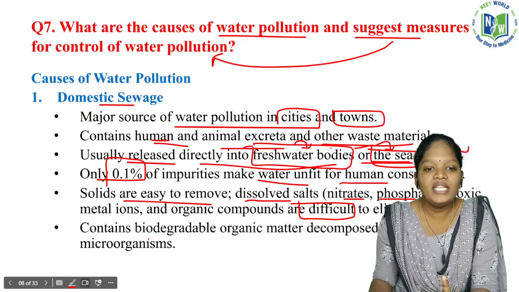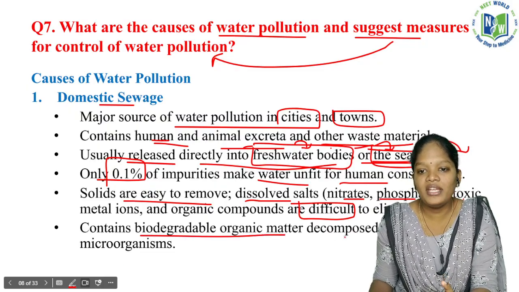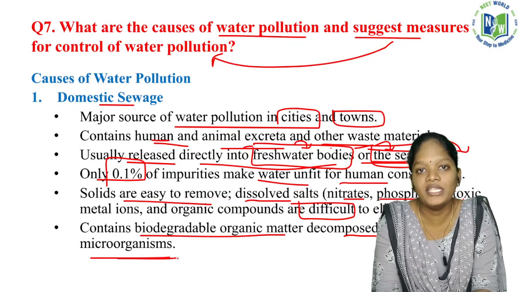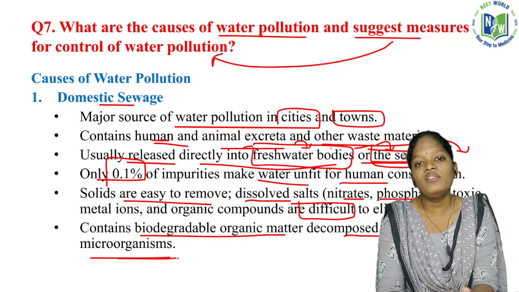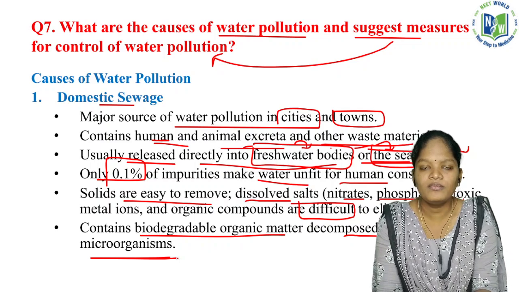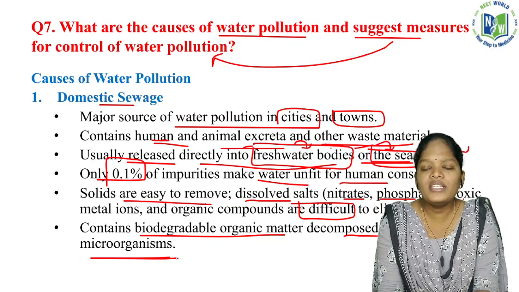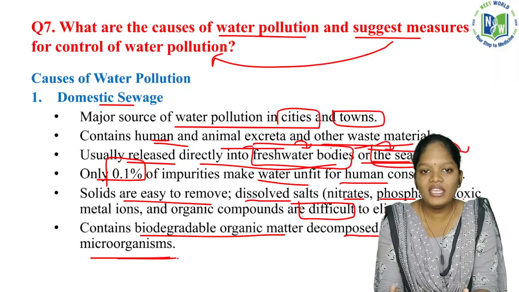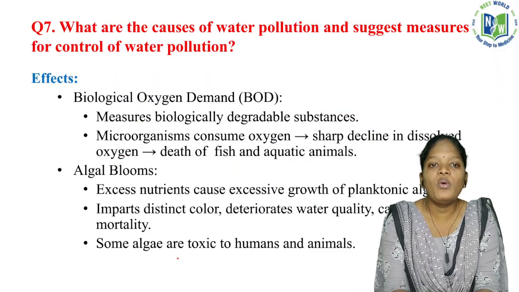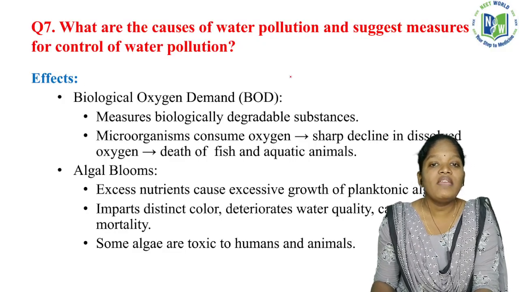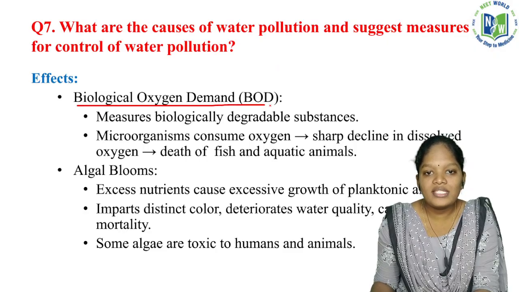So it contains biodegradable organic matter decomposed by bacteria and microorganisms. Definitely there will be decomposers. So what are decomposers? Those which break complex substances into simpler substances. Major decomposers will be bacteria and other microorganisms. Now, what will be the effect of this water pollution? If the water is getting polluted, it results in biological oxygen demand.